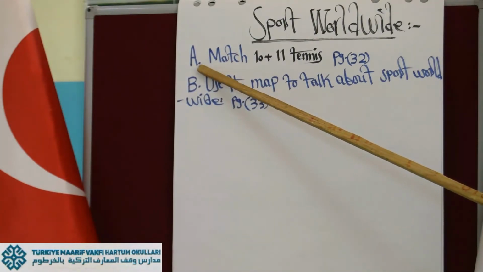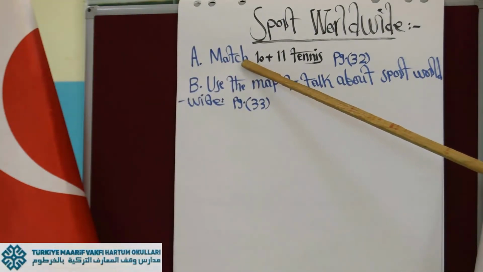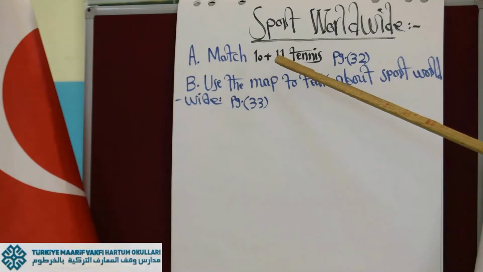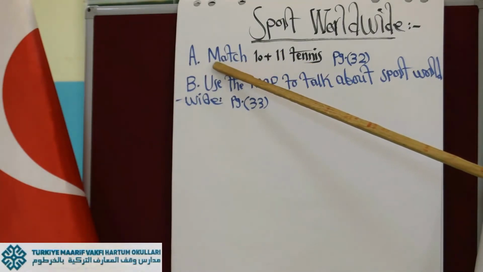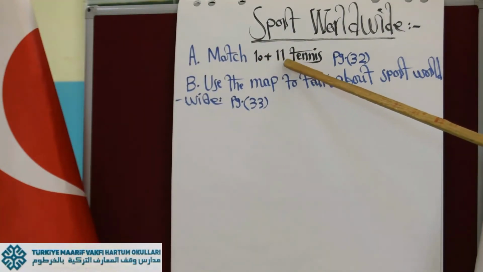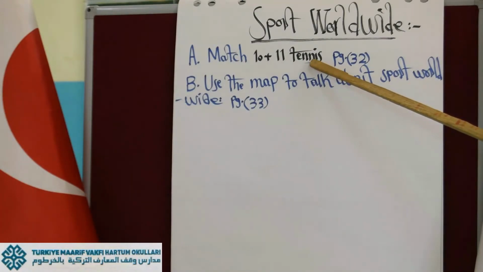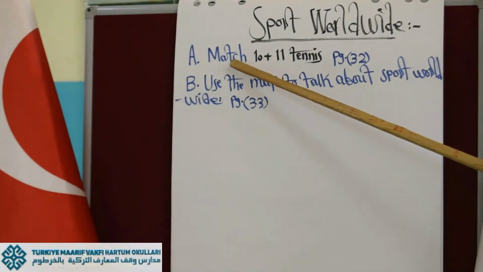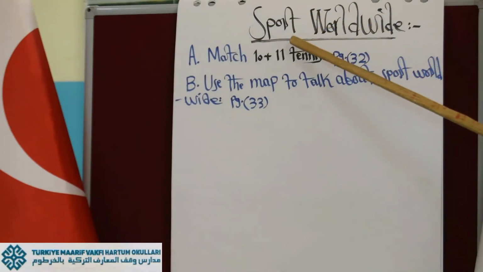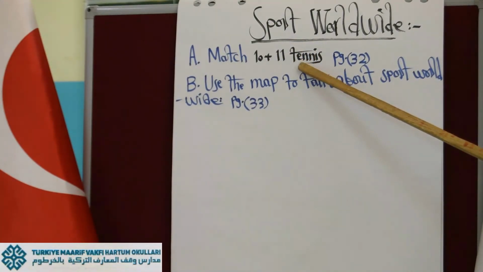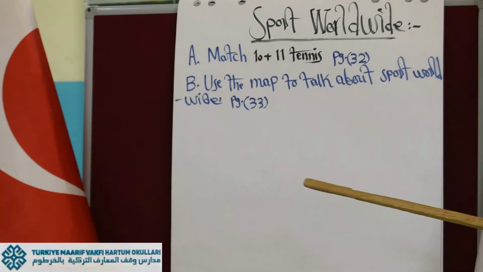In exercise A, what we need is to match those pictures with the names of their sports. But there is one mistake you have to fix. There were 10 written, but you have to add number 11, which is tennis. So go to page 32 and match the names of sports. Only tennis is missing, so you have to add it over there. That is okay. It's quite easy.